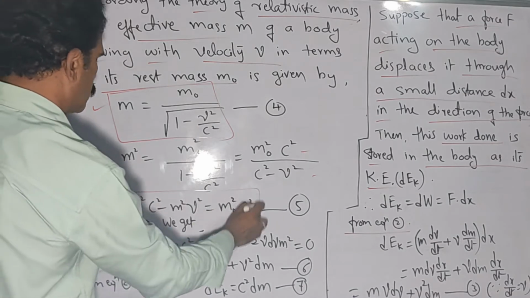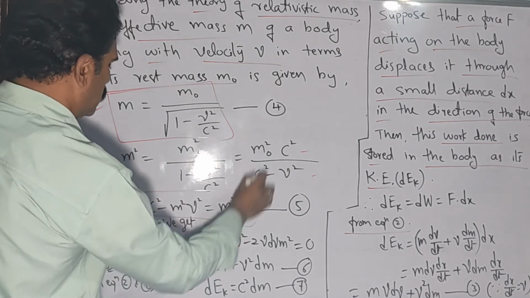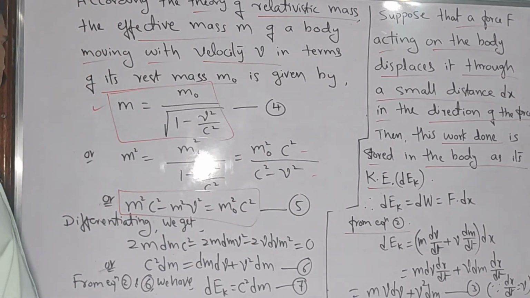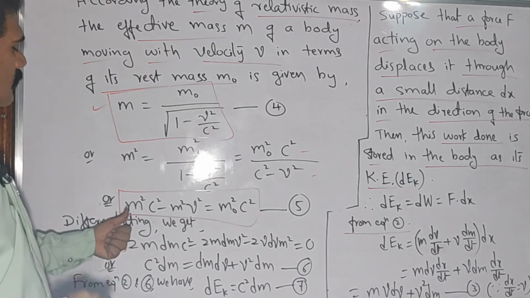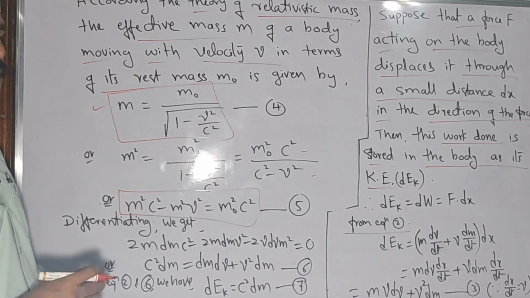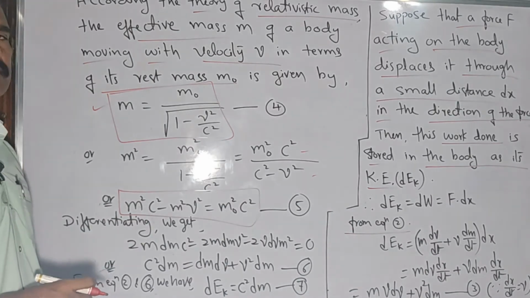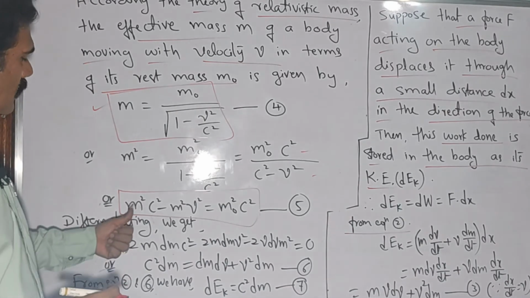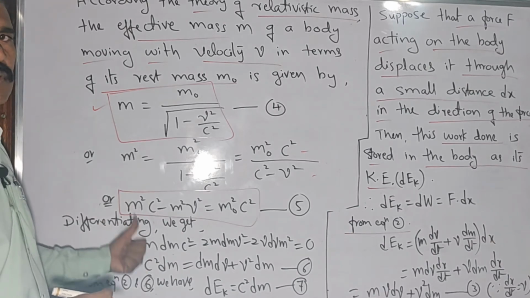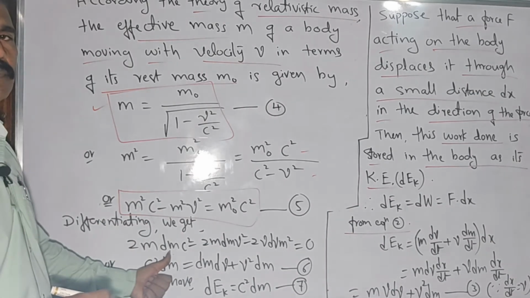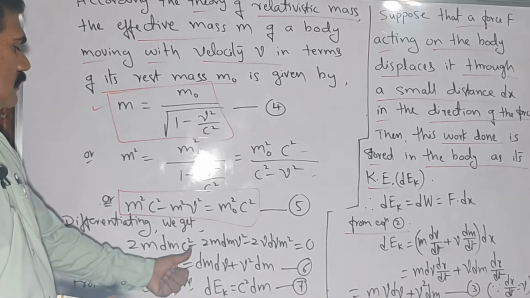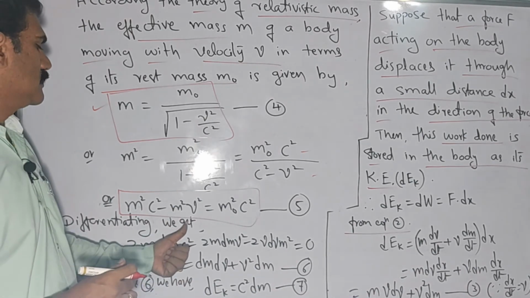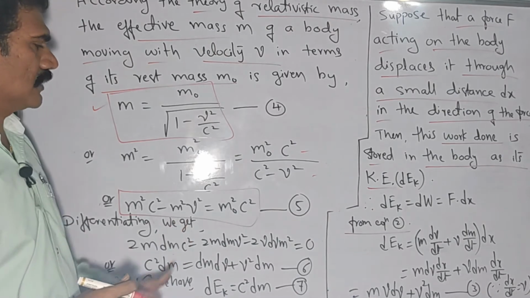Now this equation can be differentiated further. So differentiating the above equation, how do you differentiate it? After differentiation, by assuming mass as a variable here, because the velocity of light c is constant, you will get 2m. After differentiation of m square you will get 2m into dm, isn't it? With respect to m, into the constant c square. So minus, again in this case, you have to assume both mass and velocity are variable here, right?